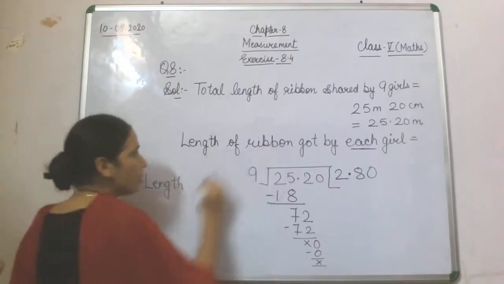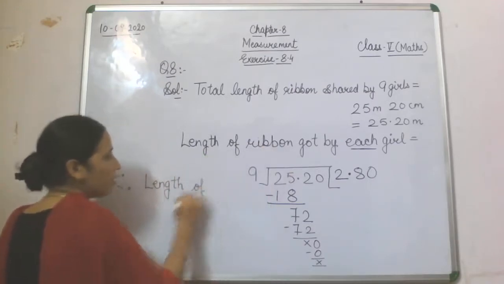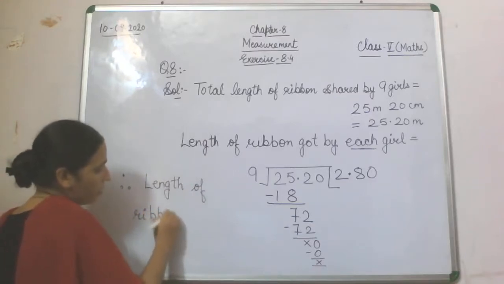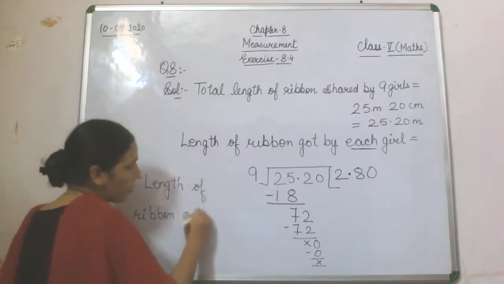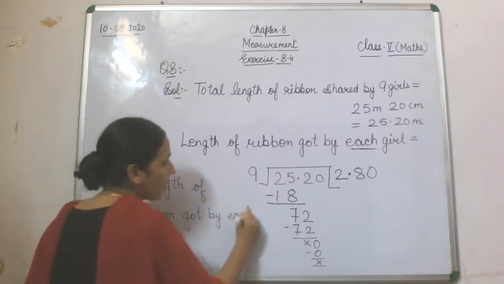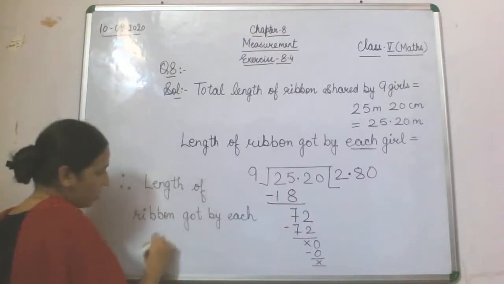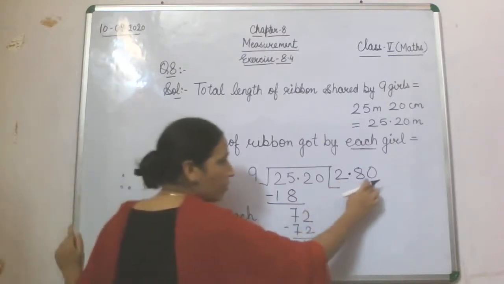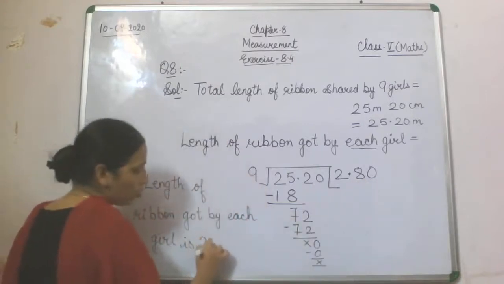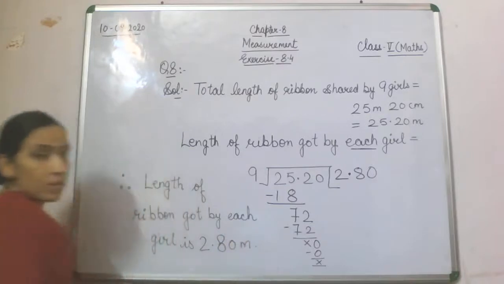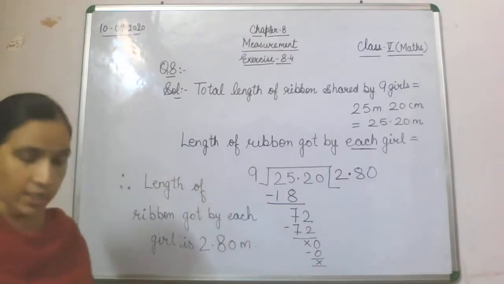Length of ribbon got by each girl is, now this answer, what will be the unit? 2.80 meter. This will be the unit, 2.80 meter.